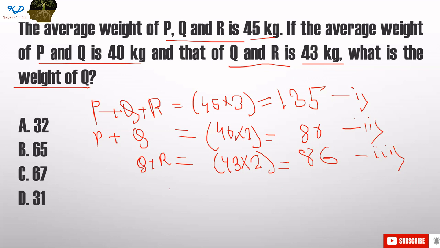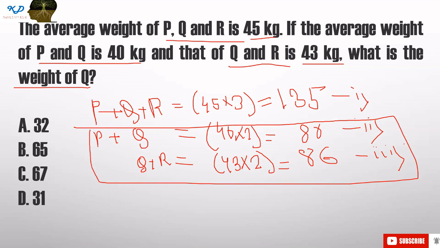What do we get? So now, what do you need to do? You need to add these two equations, 2 plus 3. Add these two. What will you get? P plus 2Q plus R. That will be 166. That is equation number 4.